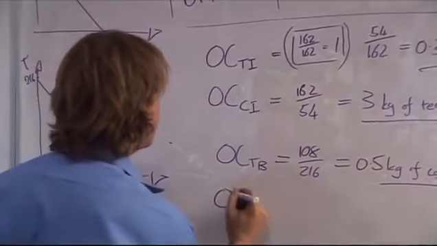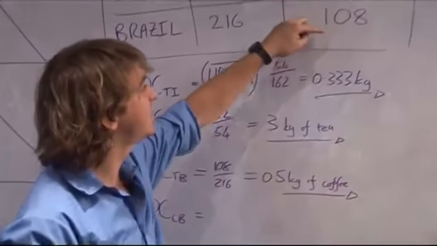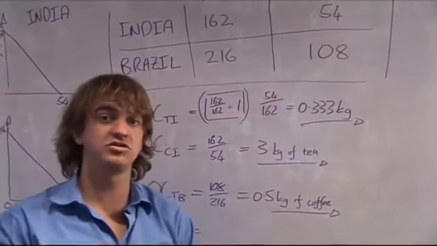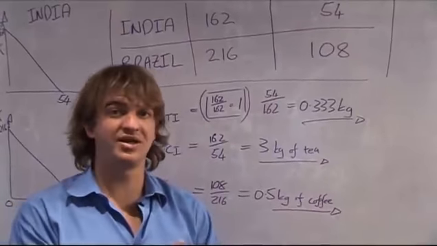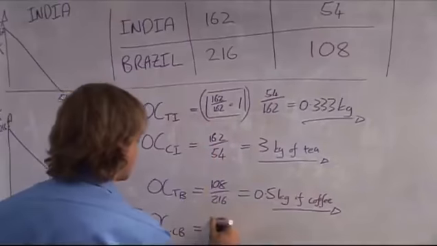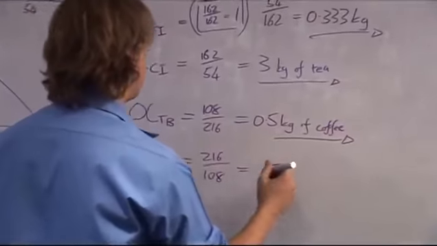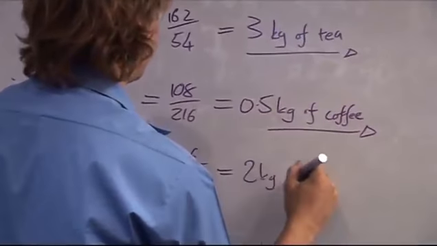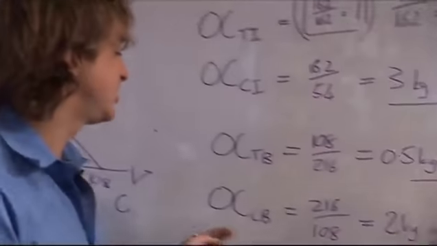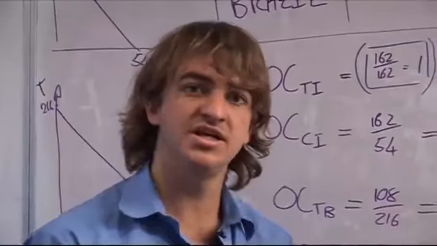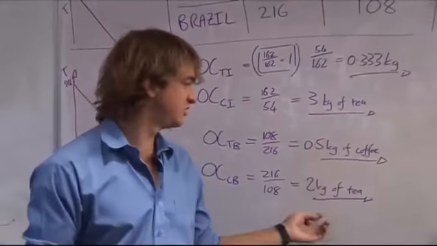And then the opportunity cost of coffee in Brazil is equal to, well, you have to standardize the coffee value. So you want to get it in terms of 1 kilogram of coffee. How much tea do you have to give up in terms of producing 1 kilogram of coffee? So you divide 216 by 108, which is equal to 2 kilograms of tea. So the opportunity cost of coffee in Brazil is 2 kilograms of tea. To produce an extra kilogram of coffee in Brazil, you must forgo production of 2 kilograms of tea.